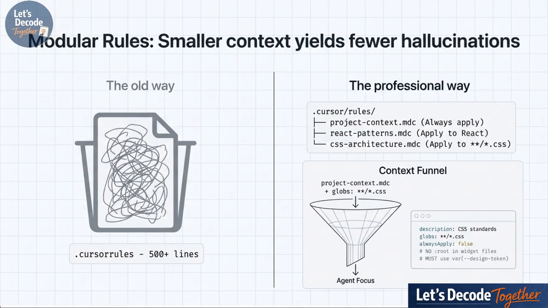To support this, we really have to rethink our rules and seriously ditch that disastrous 500-line monolithic rule file. If you hand an AI 500 lines of global rules, it just loses context and ignores half of them anyway. The professional move here is to implement modular, domain-specific rule directories. You create separate files for React patterns or CSS architectures that only load when they're actually relevant. This funnels the AI's focus, shrinks its context window, and drastically cuts down on bugs. Why? Because the AI isn't getting distracted by back-end logic while it's trying to write front-end components.